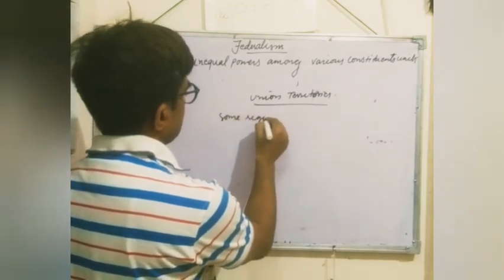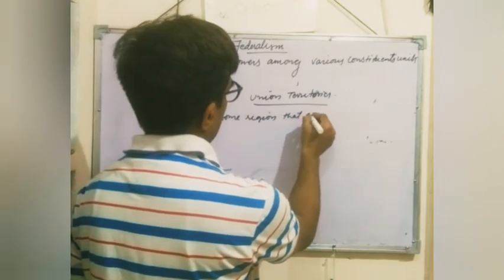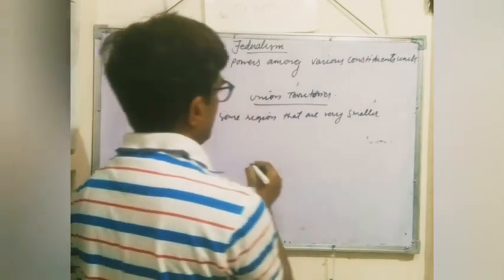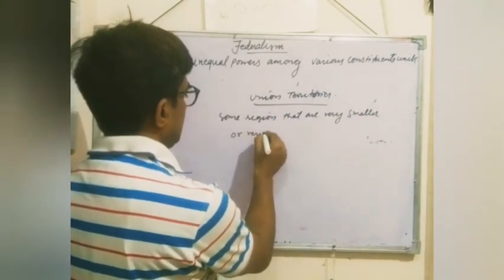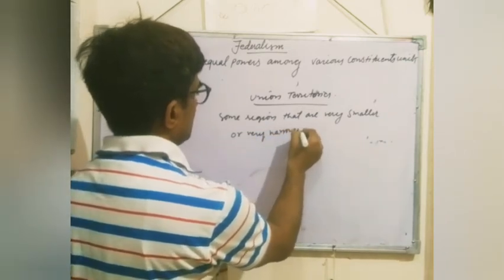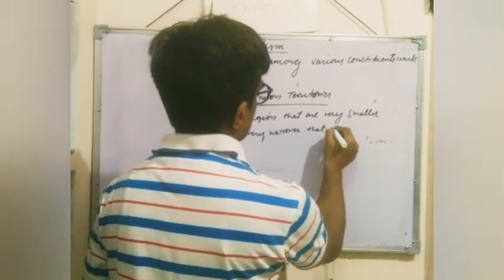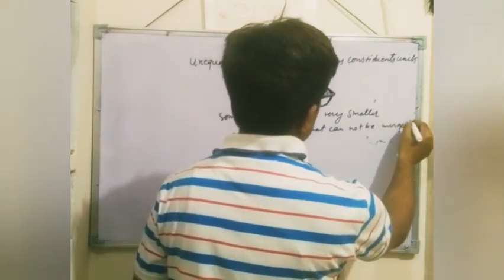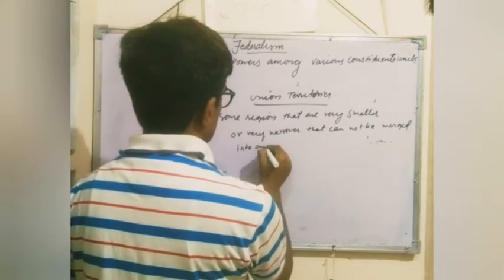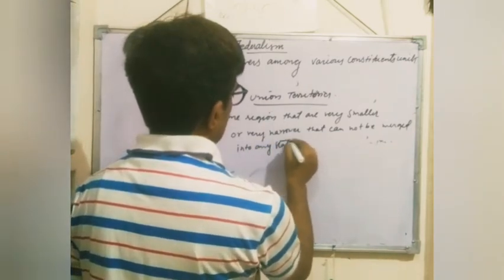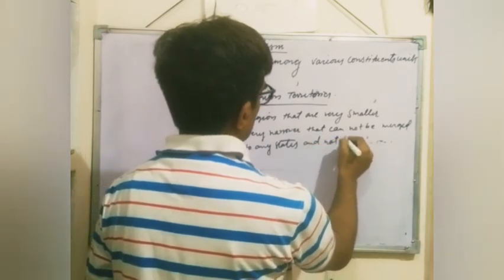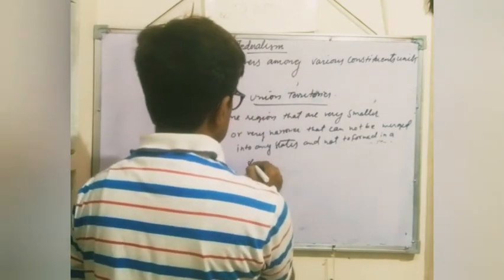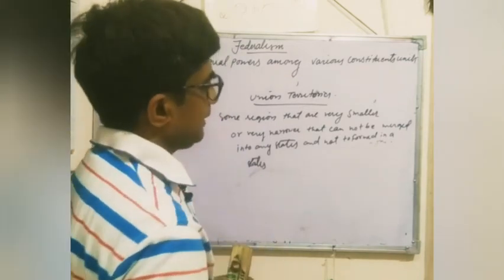Some regions that are very small or very narrow, that cannot be merged into any state and cannot be formed into a state. That is the condition of the union territories.